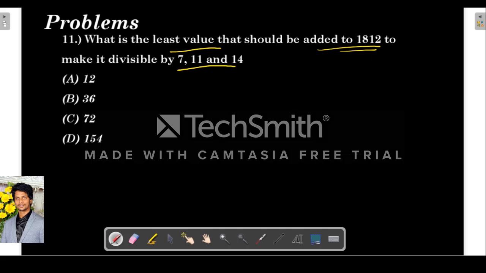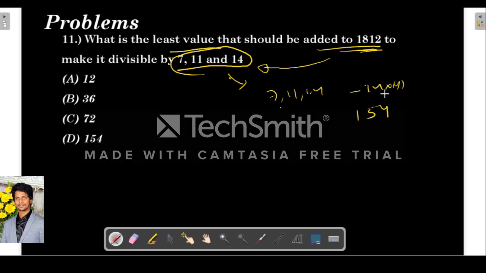What is the least value that should be added to 1812 to make it divisible by 7, 14 and 11? So basically they are asking which least number should be added to this so that it is divisible by these. For this we need to find the LCM of these three: 7, 11 and 14. What is the LCM? 14 into 11, right? Because 7 divides 14. So 154.